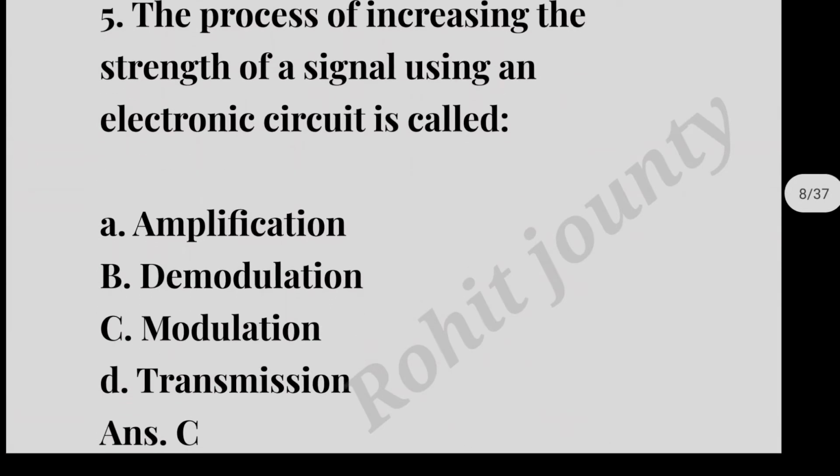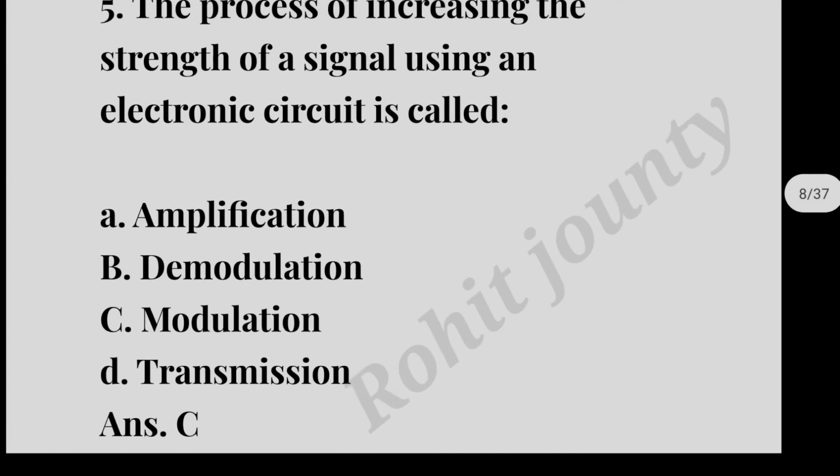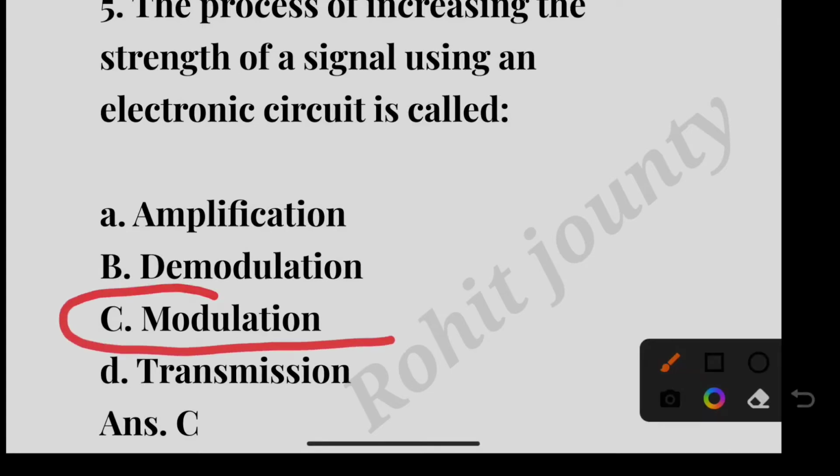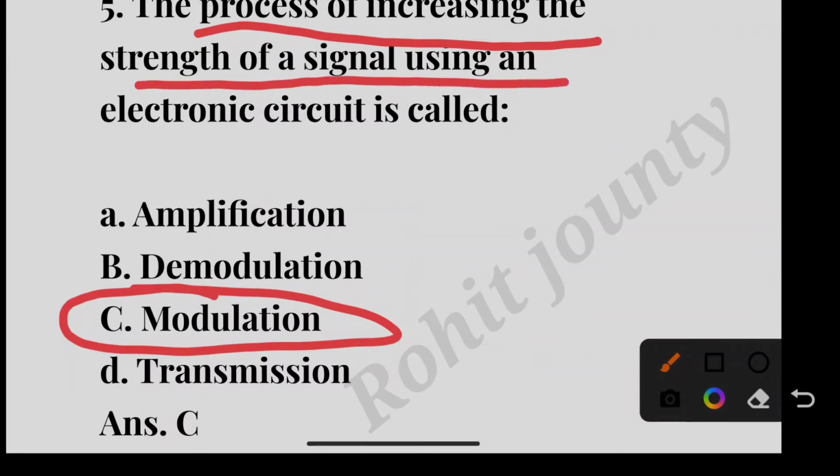Question number 5. The process of increasing the strength of a signal using an electric circuit is called: option A, Amplification; option B, Demodulation; option C, Modulation; option D, Transmission. The correct answer is option C, Modulation. The process of increasing the strength of a signal using an electric circuit is called modulation.